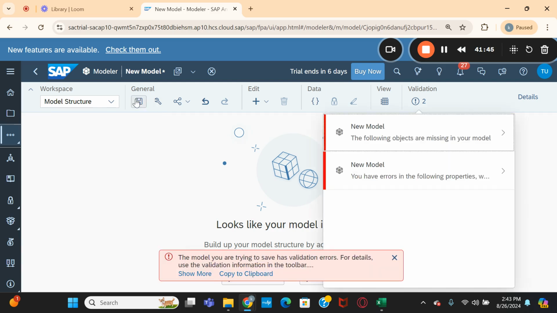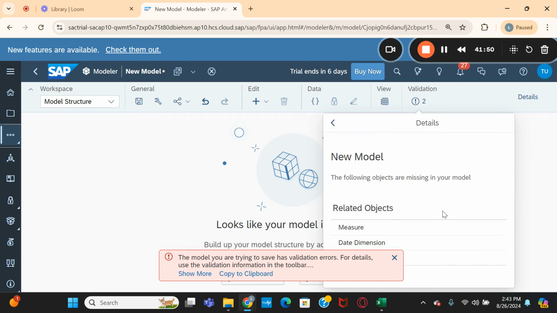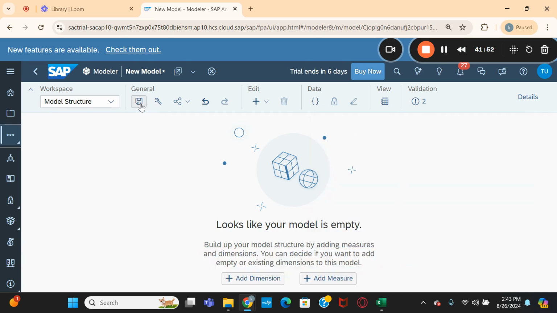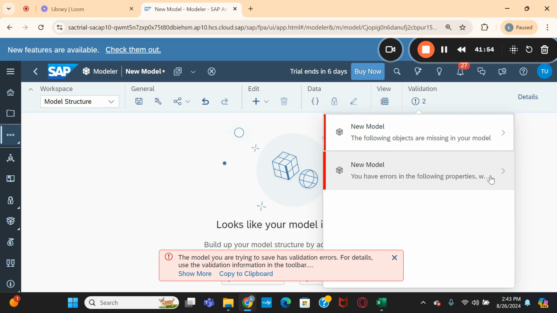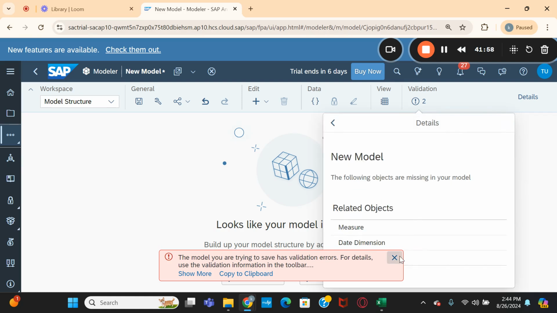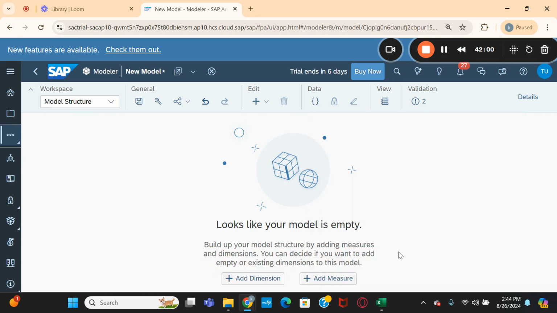Let me save. The following objects are missing in your model. You have errors in the following properties. The following objects are missing: date dimension and version dimension. Let us see by deleting these two dimensions whether we can save by adding some other dimensions.